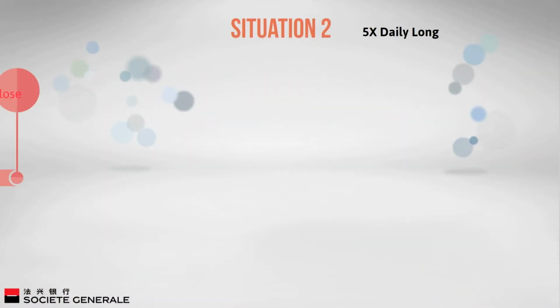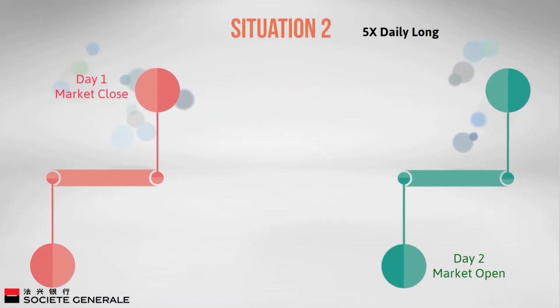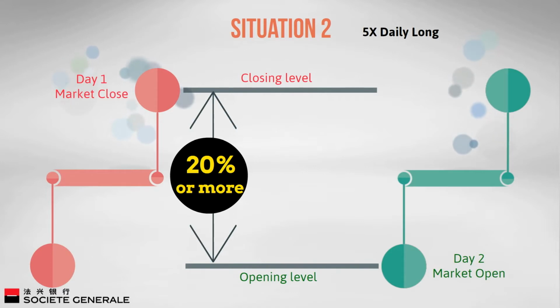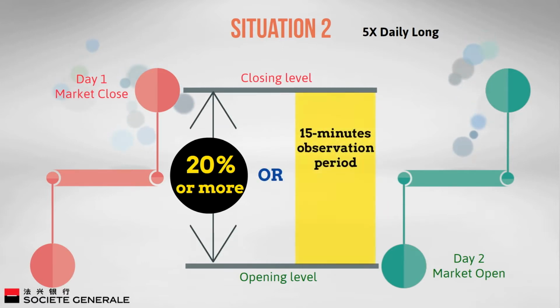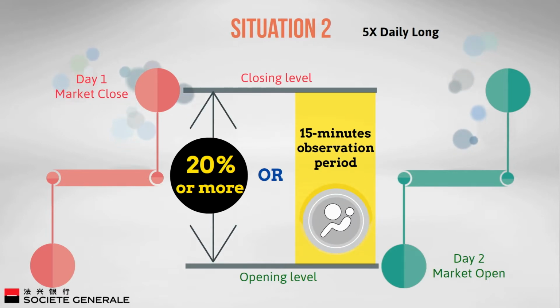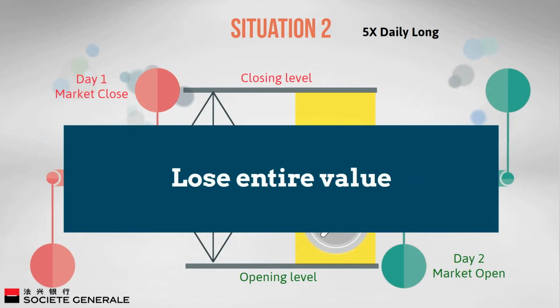The second situation is when the level of the underlying asset falls by 20% or more compared to the previous closing level of the underlying asset, or the previous observed level within the 15-minute observation period in case of an airbag triggered previously on the same day. The daily leverage certificates would lose their entire value in such event.